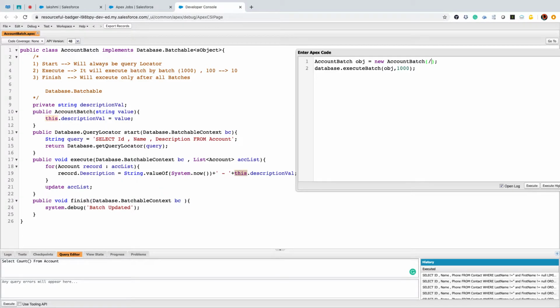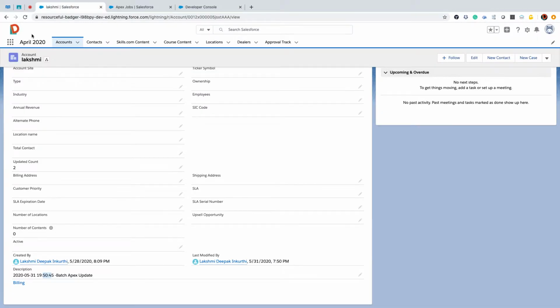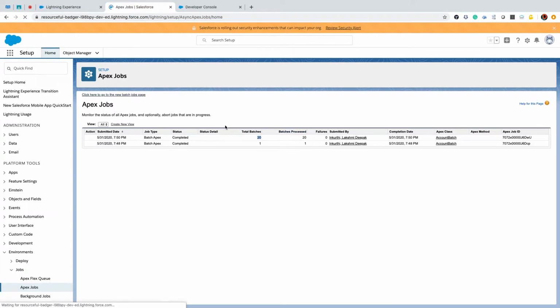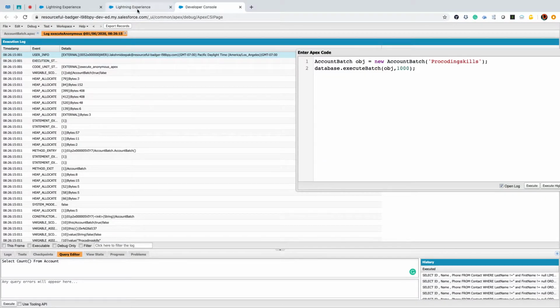So I can pass my value here and we can execute. Now we can see batch jobs is 20 because I mentioned that. I mentioned batch job should be 1 because I mentioned 1000 records.